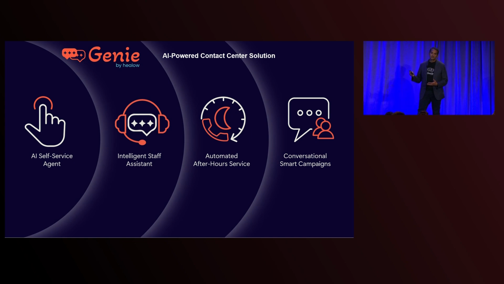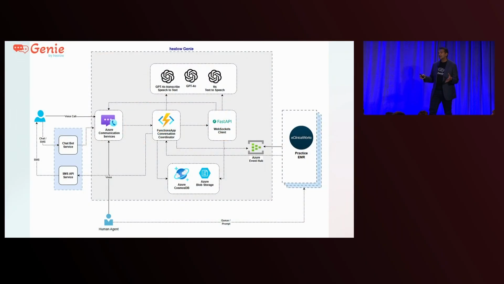What we're doing now with Genie is we're making that conversation happen through the AI agent. So it takes away the time from a physician office to make those outbound calls. Genie will make those calls for the practice. So as you can understand, there are so many different use cases, and it'll free up time for the physician office to really take care of the patients.